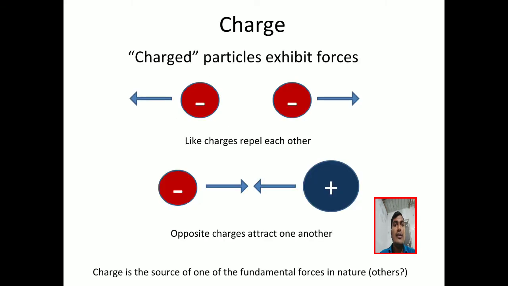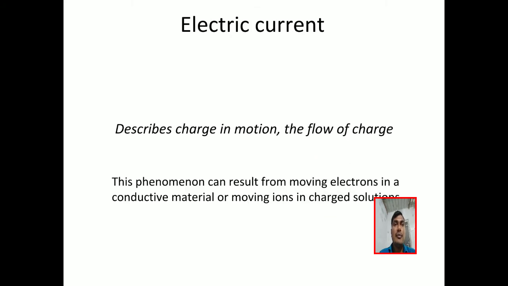So what types of charges are there? One is electron, one is proton, one is neutron. Electron is a negatively charged particle, proton is a positively charged particle, and neutron has no charge. According to the properties of these charges, two charges of the same polarity will oppose or repel each other. Opposite charges will attract each other. After this, what is electric current?